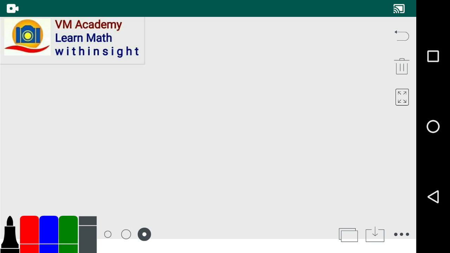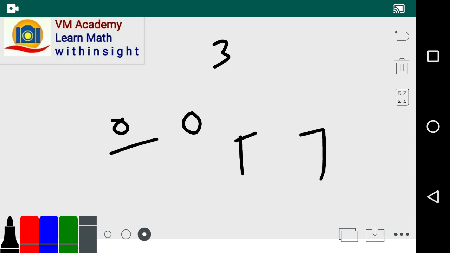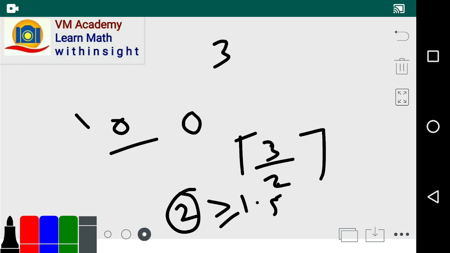So according to this pigeonhole principle, if 3 pigeons are there and 2 pigeonholes are there, then we can clearly see that at least one of the pigeonholes contains the ceiling of 3 divided by 2, and that is the least integer greater than or equal to 3 by 2, that is 1.5, and that is 2. So at least one of the pigeonholes contains 2 pigeons.